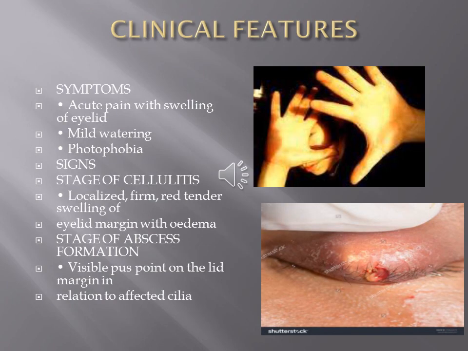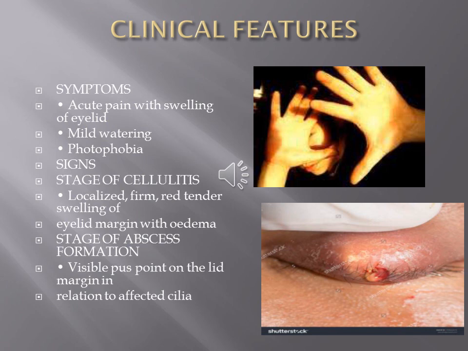The clinical features of hordeolum externum: usually the patient presents with a history of pain, redness, and localized swelling which is painful on touch. There can be associated systemic presentations of discomfort and malaise.